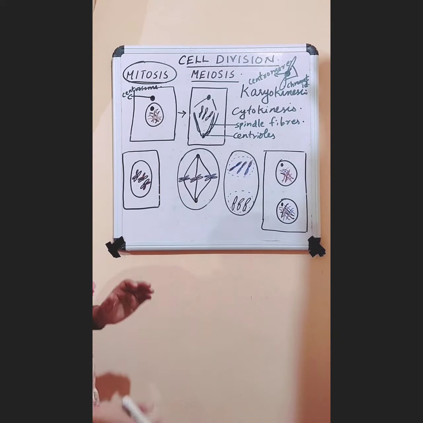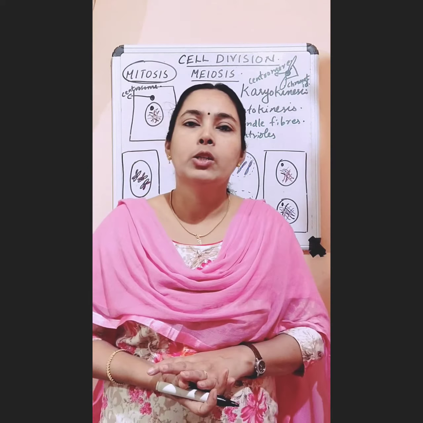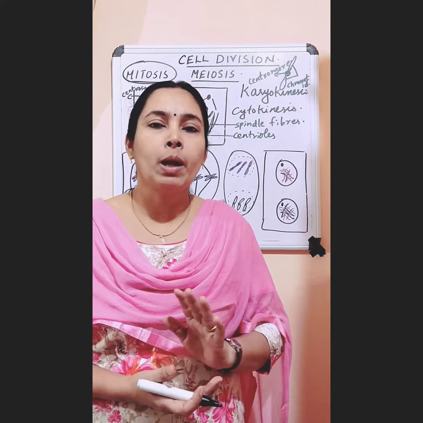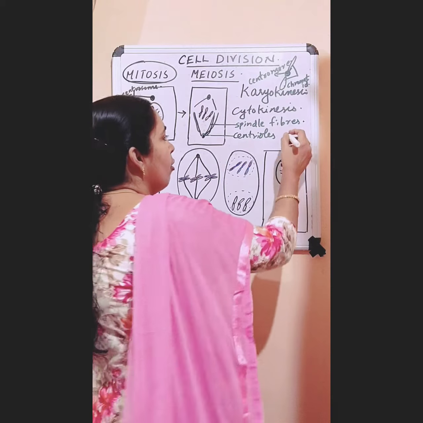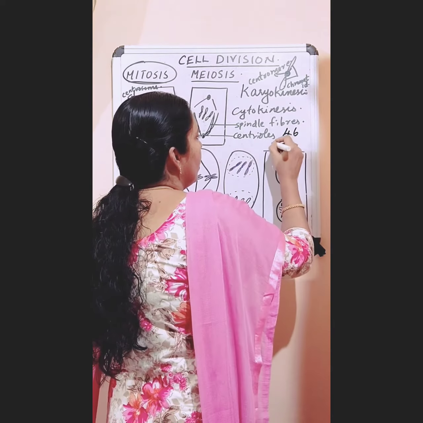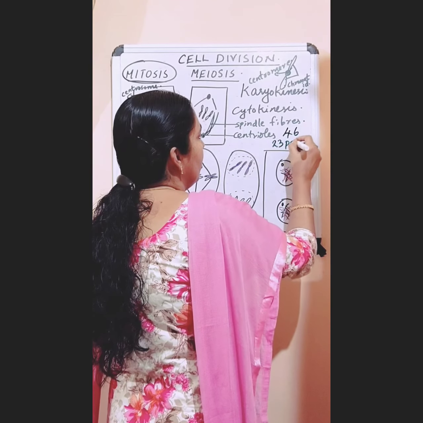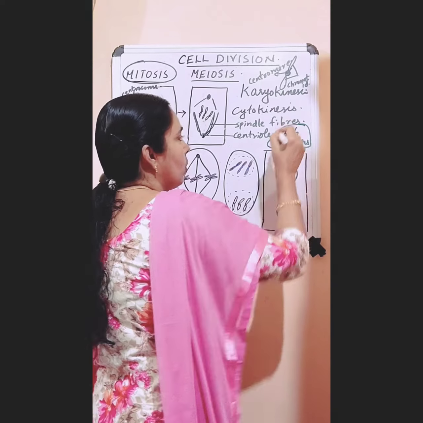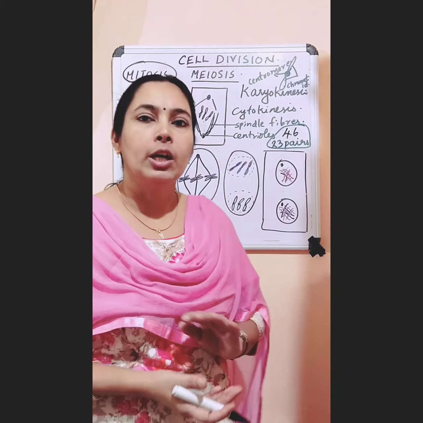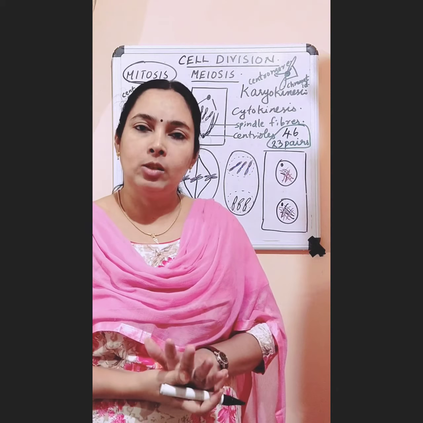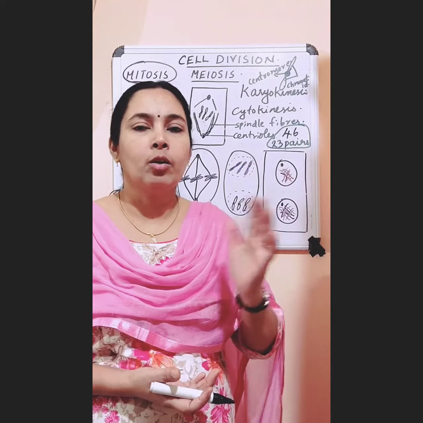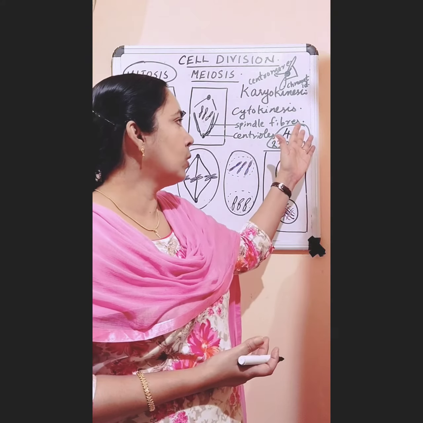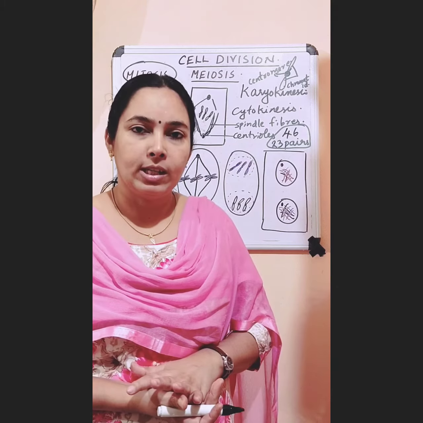The number of chromosomes is constant in each species. The chromosome number in human beings is 46, or 23 pairs. So the chromosome number is constant in each species. In human beings, what is the number? It is 46. If it is 47 or 48, that's not a human being. So in human beings, the chromosome number is constant, that is 46.